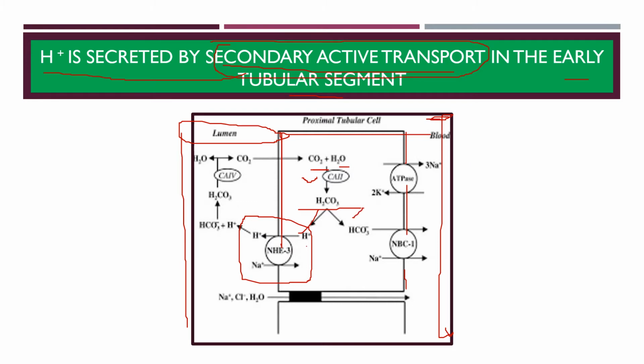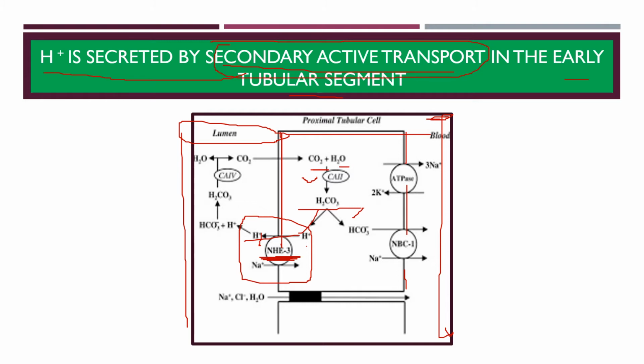Now this H plus will be secreted from the cell into the tubular lumen via a sodium hydrogen counter transport or Na plus H plus exchanger, NHE3.